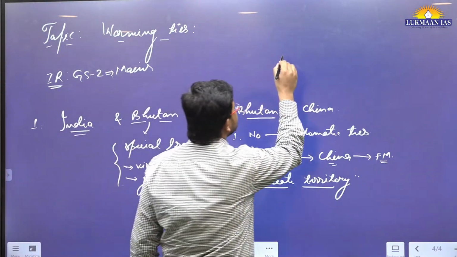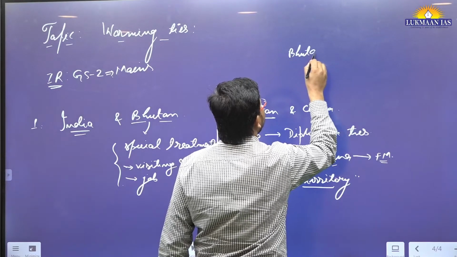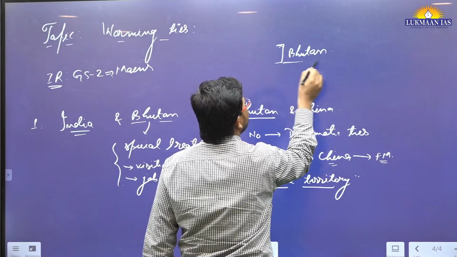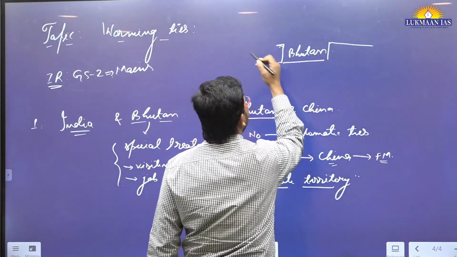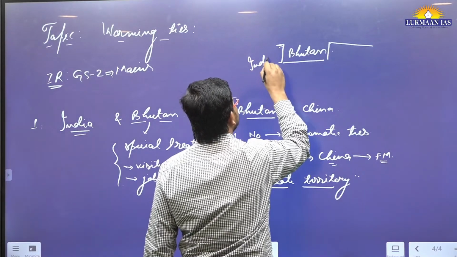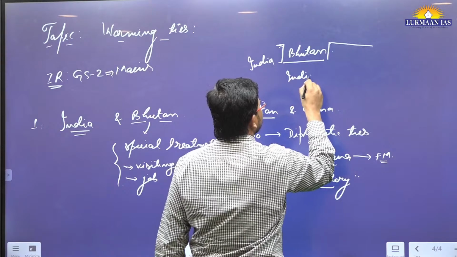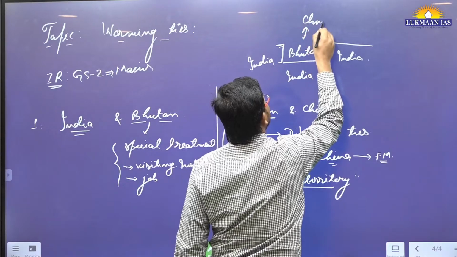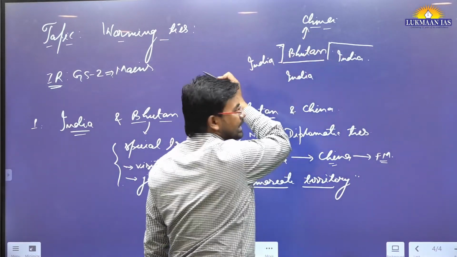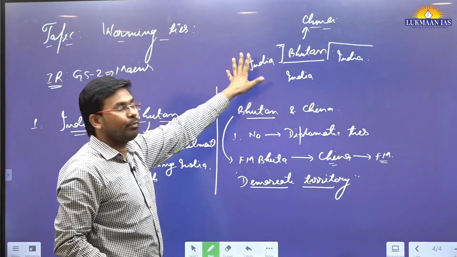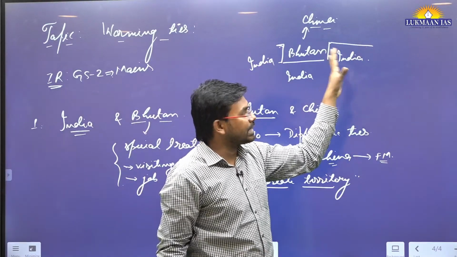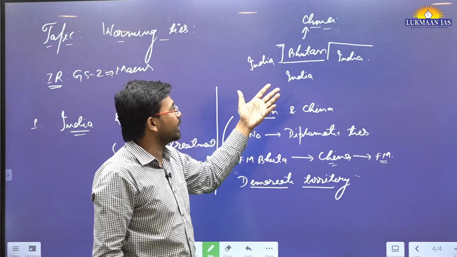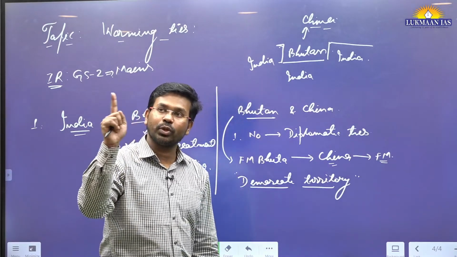If I talk about Bhutan as a nation, it shares border with India to the west, to the south, and to the east. In all these sides, it has India. To the north only it shares border with China. To the west of Bhutan, we have Sikkim. To the east, we have Assam and other territories, I mean Arunachal Pradesh. To the south, we have West Bengal. So Bhutan shares borders with only two countries.